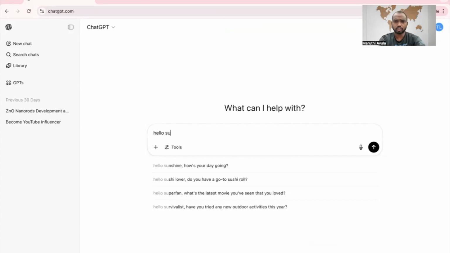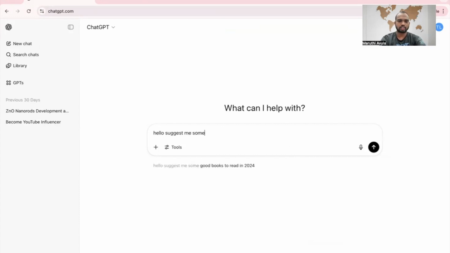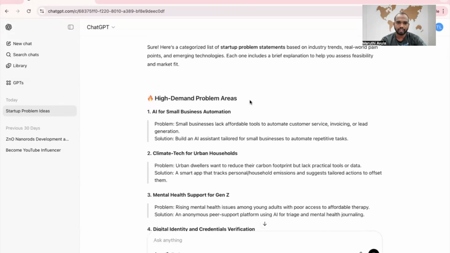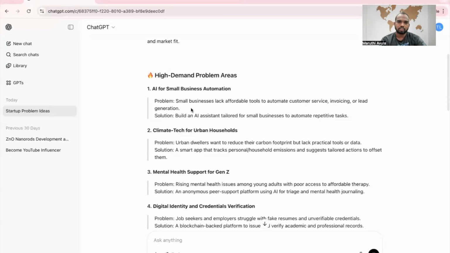Let's ask, hello, suggest me some problem statement to work on as a startup. Here we got some ideas. High demand problem areas. AI for small business automation. Small businesses lack affordable tools to automate customer service, invoicing, or lead generation. Solution: build an AI assistant tailored for small businesses to automate repetitive tasks.